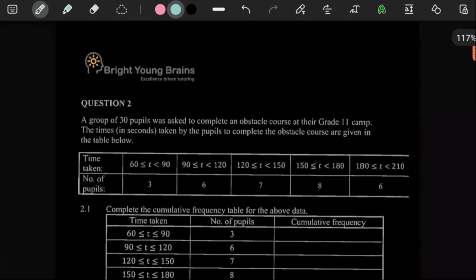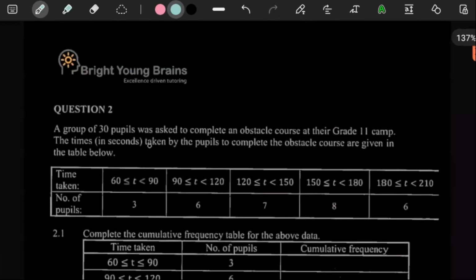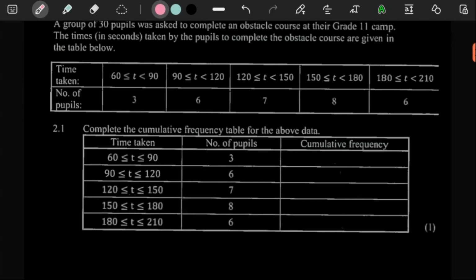Okay, so let's keep on moving forward. It says here, question 2. A group of 30 pupils was asked to complete an obstacle course in their grade 11 camp. And then it says the times in seconds taken by the pupils to complete the obstacle course are given in the table below. So this is saying people that took between 60 and 90 seconds, it was just 3 people. So clearly these ones finished the fastest, and then these finished the latest. As you can see here, they're telling us between 90 and 120, there's 6, going on and on. So they want us to complete the cumulative frequency table.